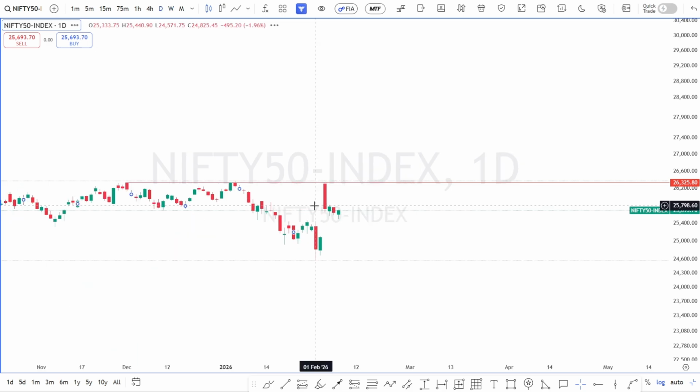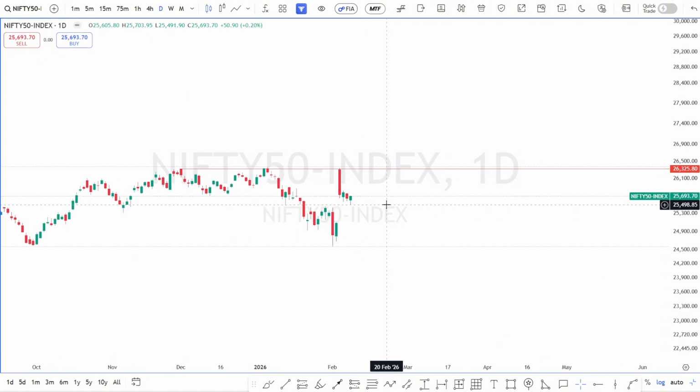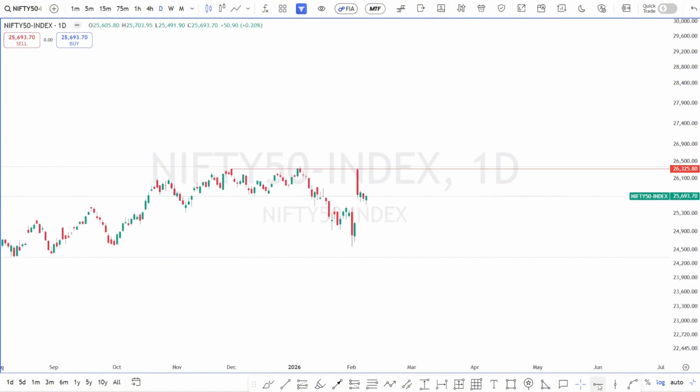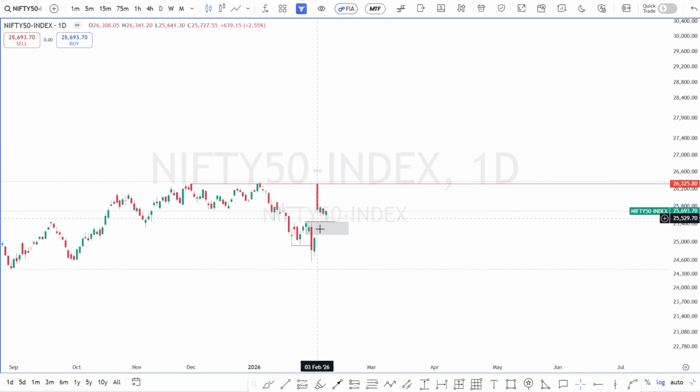Let us check the daily time frame. So on a daily time frame, here a liquidity sweep has happened. And if you look at the previous trend, that is price making lower highs and lower lows. So that indicates that this gap up has given us a market structure shift. So if we hold that level, if we hold this zone and price sustains that zone, I'll definitely look for higher prices. Okay, like this.